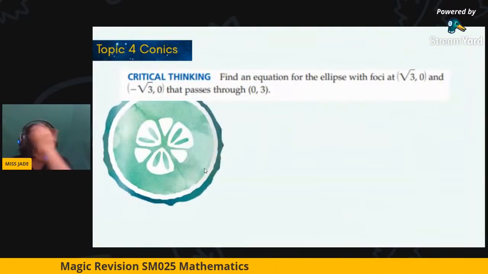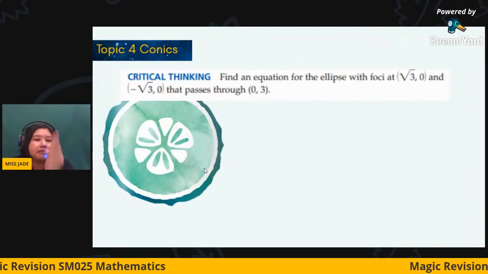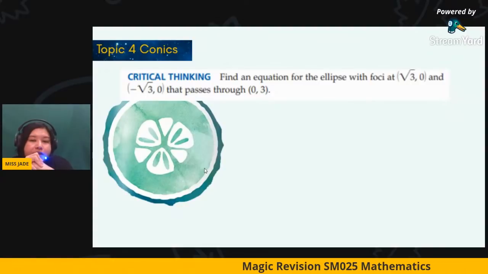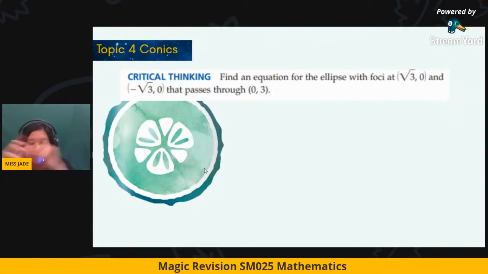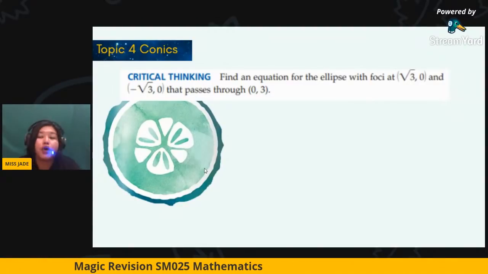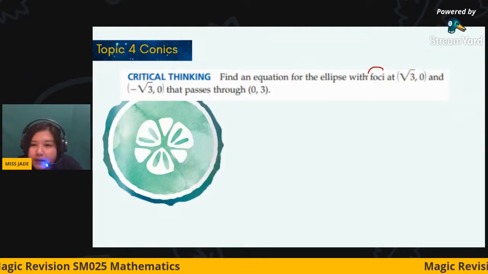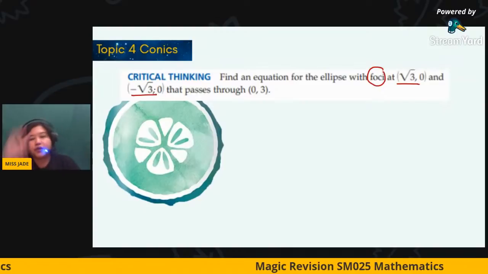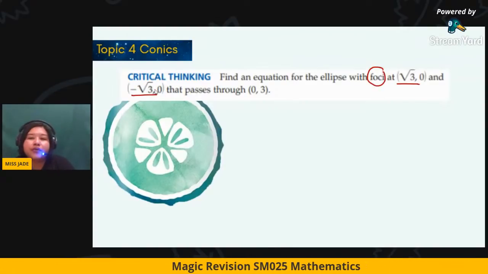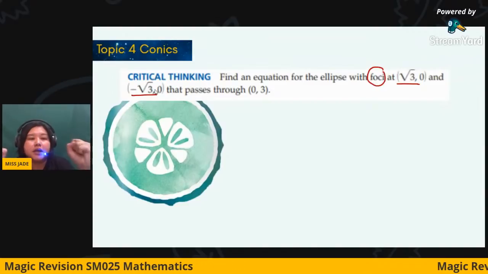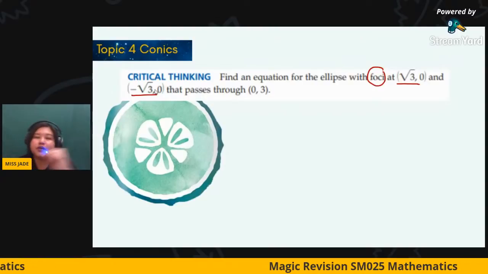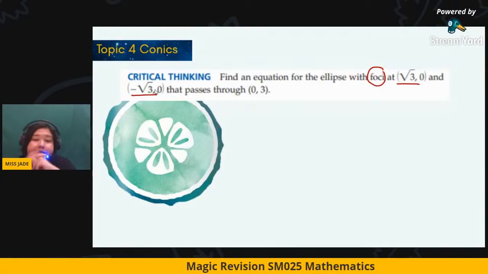And now the last part. Take a look at this critical thinking question. The question gives you: find the equation of the ellipse with the coordinates of foci. So you have 2 foci here. You can imagine square root 30 is here and negative square root 30 is here. The change is at the x coordinate, so it will look like a horizontal ellipse.